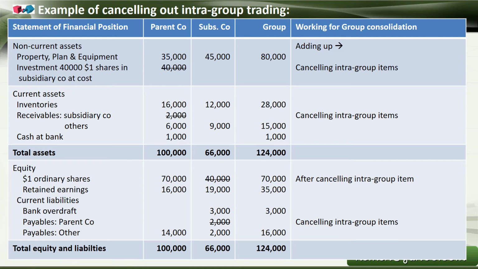Normally, one may think that we have cash at bank of 1,000, that is the parent company's cash with the bank, and on the other side the subsidiary's bank overdraft is 3,000, which means that under the same group, one of the subsidiary companies has to pay the bank 3,000. Why don't we merge it? In this case, we should understand that they both are towards third parties and they are different liabilities.